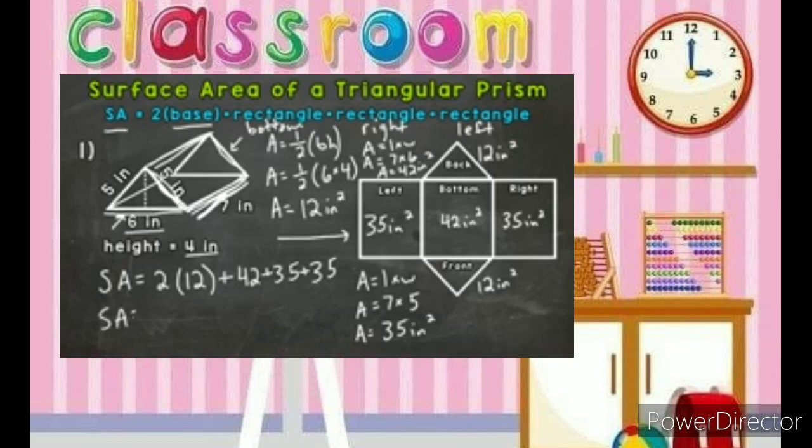So we get 2 times 12 is 24, plus 42 is 66, and then we have 35 plus 35, which is 70. So this is 66 here, this is 70. Add those together, and we get 136. So surface area equals 136, and that is square inches.